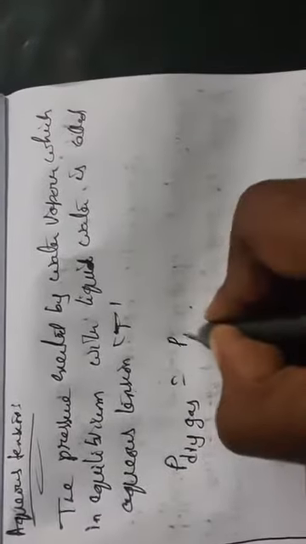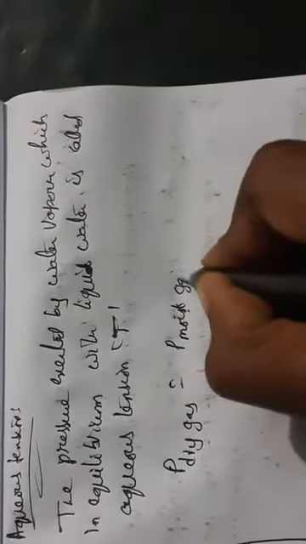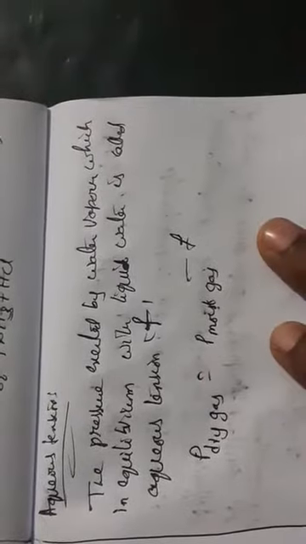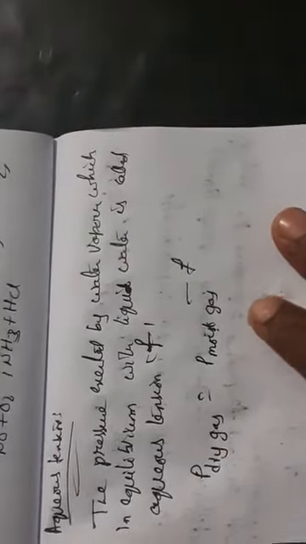Water-insoluble gases are generally collected over water and they become moist gases. Whenever the gas is water insoluble, let us take P dry gas equals P moist gas minus f, where aqueous tension is written as f. These water-insoluble gases come in contact with water and become moist gases. That is why we call it this.